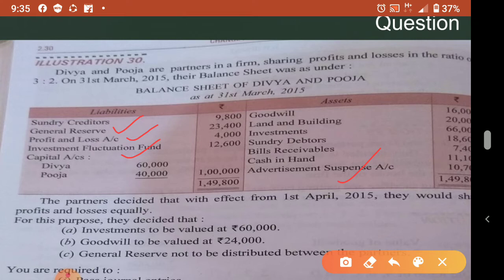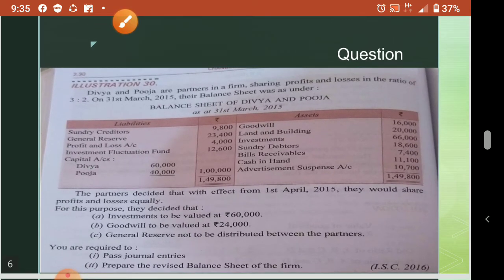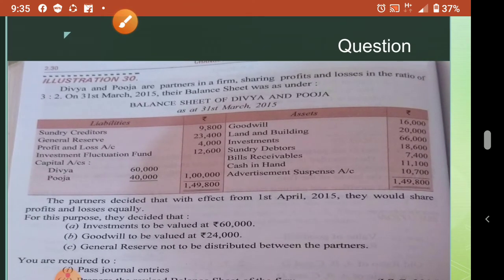Now you see, the partners decided that with effect from 1st April 2015, they would share profits and losses equally. So here the ratio changed to an equal ratio. The old ratio is 3 is to 2. In the future, they are going to divide it equally, 1 is to 1, between the two partners.